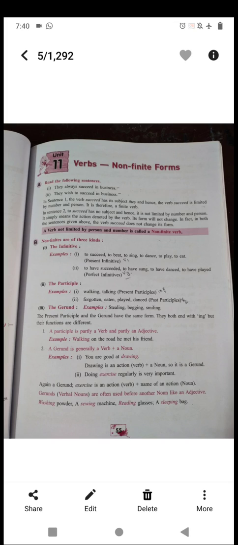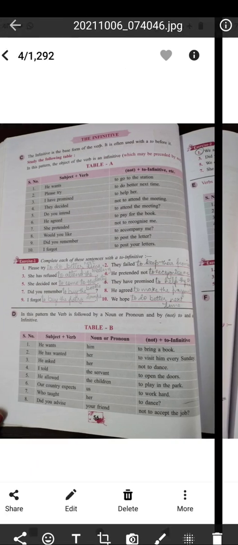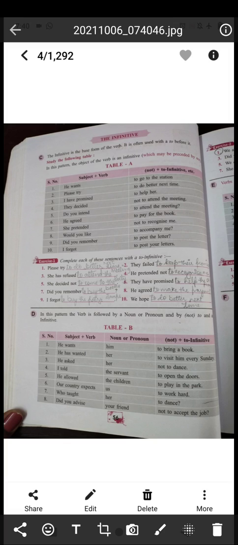When we are using the present infinitive, with to we have to add the V1 form of the verb. When it is the perfect infinitive, it will be to have plus the V3 form of the verb. So now we are going to see the infinitive first.